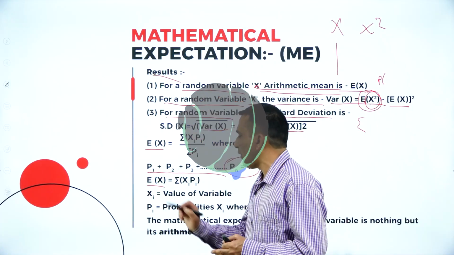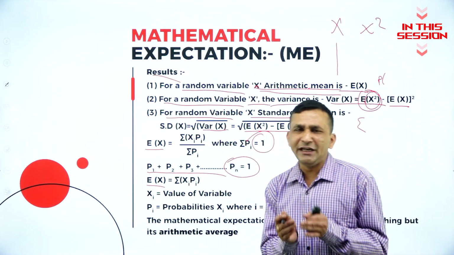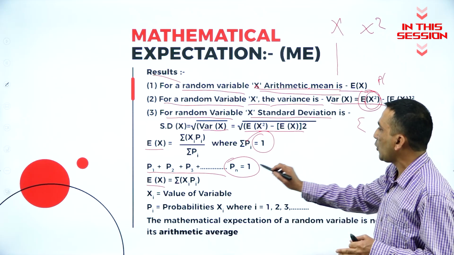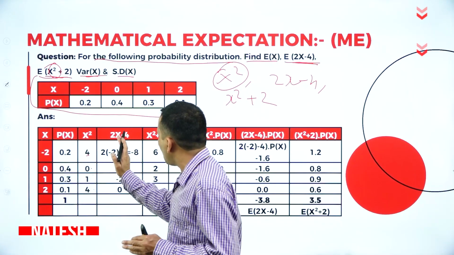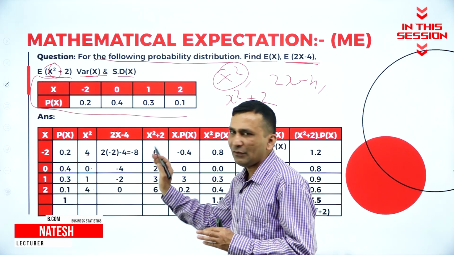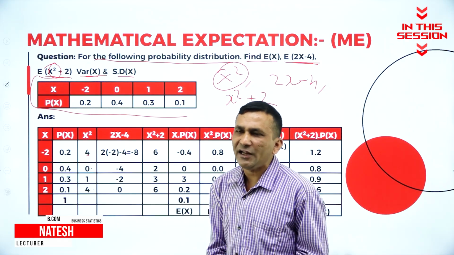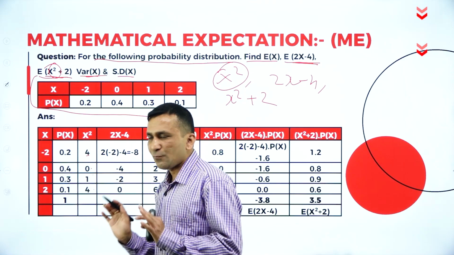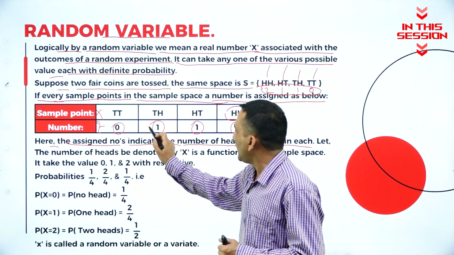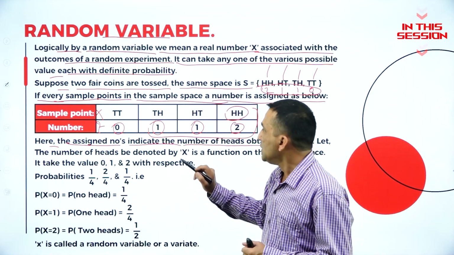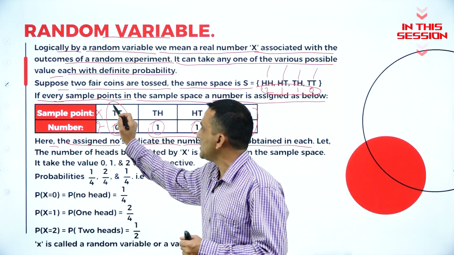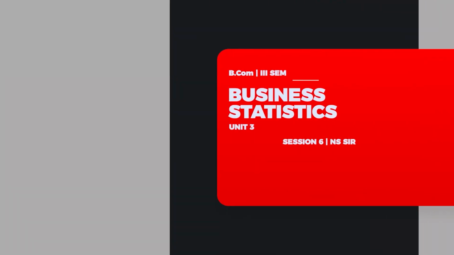E of x, how are we getting it? Sigma, because for the calculation of the arithmetic mean we need to multiply first. Till now we have not multiplied with the respective frequency. We are just finding the value for 2x minus 4 and x square. There are three possibilities for getting a head, at least one head. So there is no head one time, which is the non-appearing head.